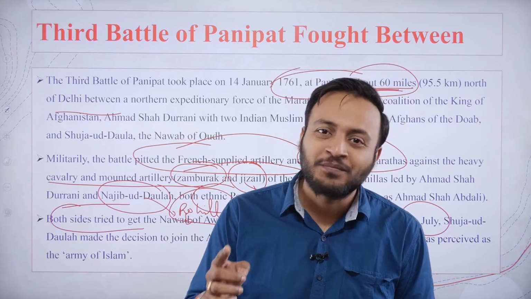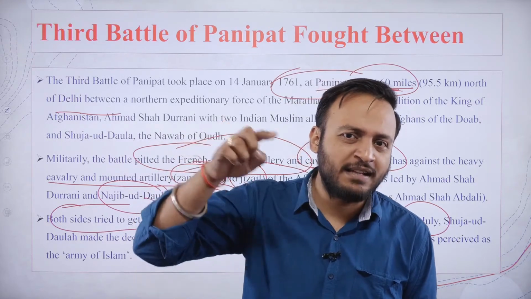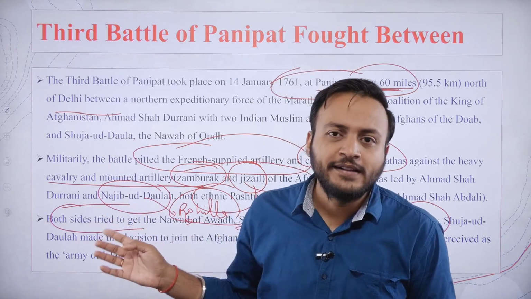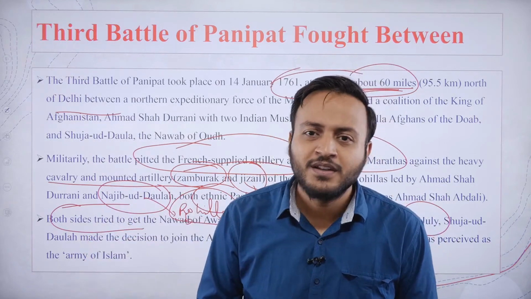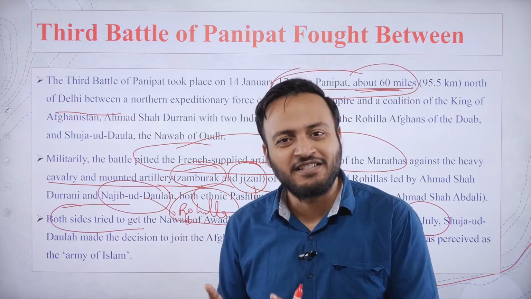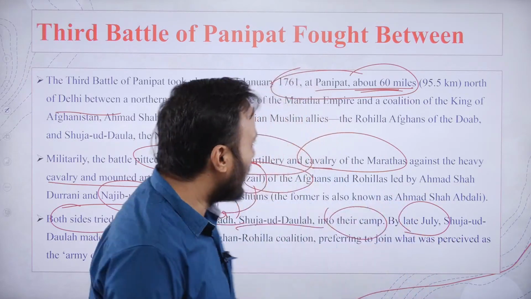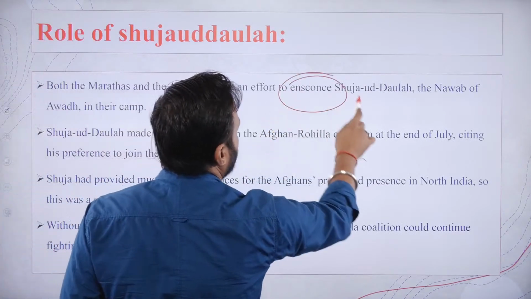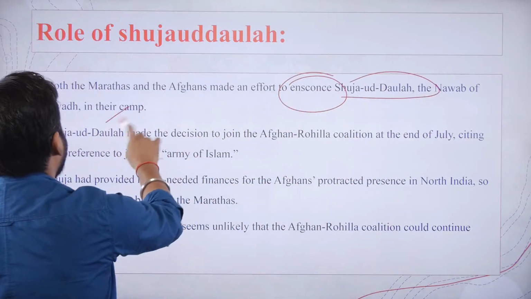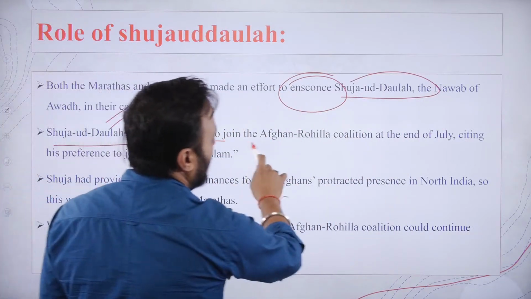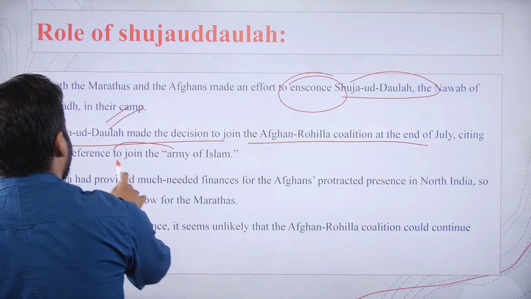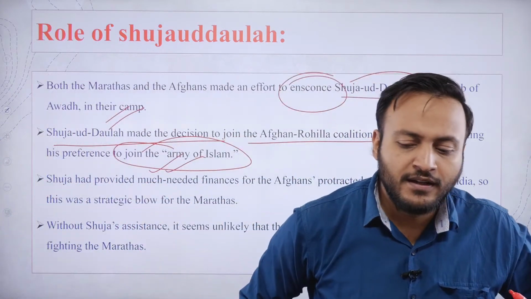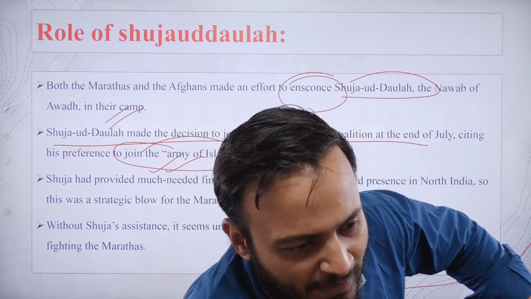But Safdar Jung led to the animosity between the Rohillas and the Marathas, whereas his successor Shujauddin completely favored them. So the Marathas were again simply cheated, simply double-crossed in this. Overall, the Marathas and Afghans made an effort to ensconce Shujauddin, the Nawab of Awadh, in their camp. However, Shujauddin joined the Afghan-Rohilla coalition, and that was basically due to the army of Islam concept. So why was Shuja's support important? Why do you think Shujauddin might have made a difference?